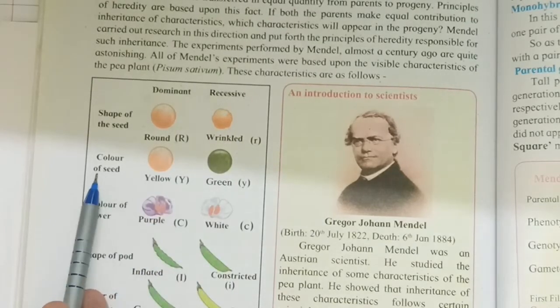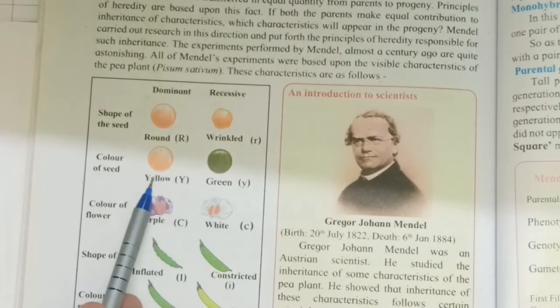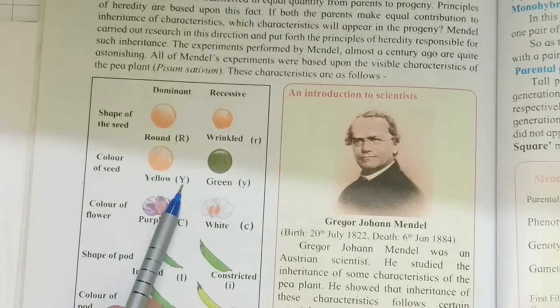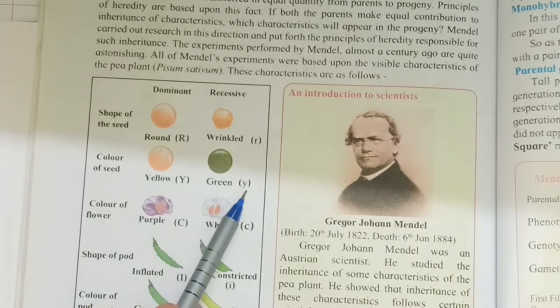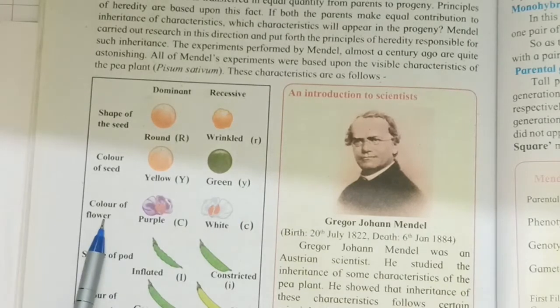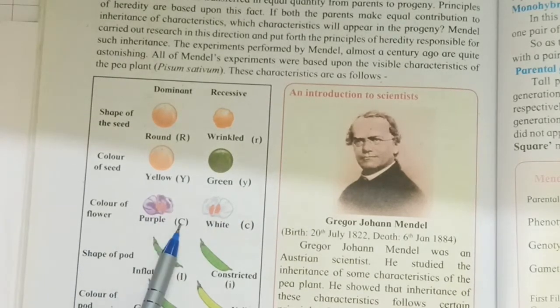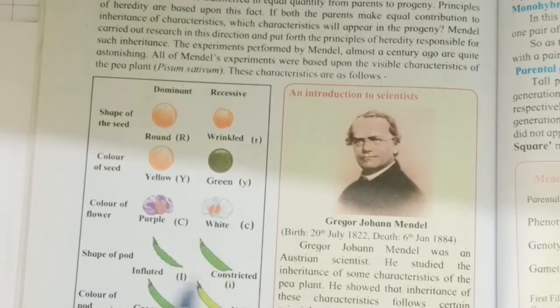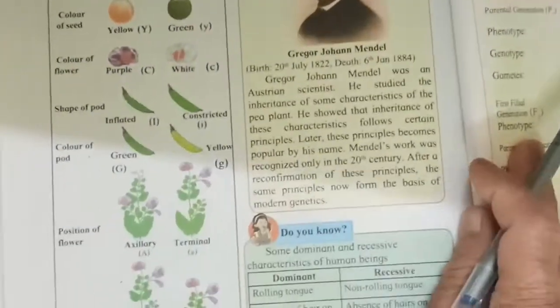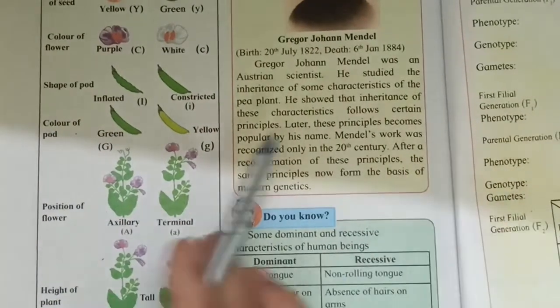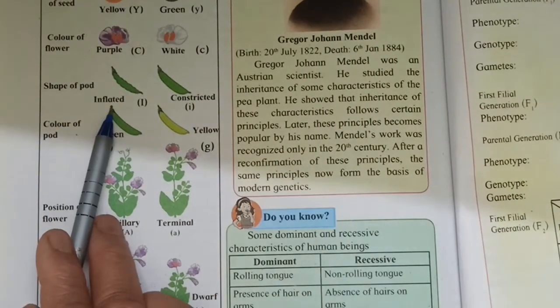Okay. Color of seed, yellow and green. Yellow color is dominant, represented by capital Y. Green color is recessive, represented by small y. Okay. Color of flower is purple or white. Purple is capital C, white is recessive, small c. Shape of the pod, शेंगेचा आकार. Shape of pod, inflated shape असतो.